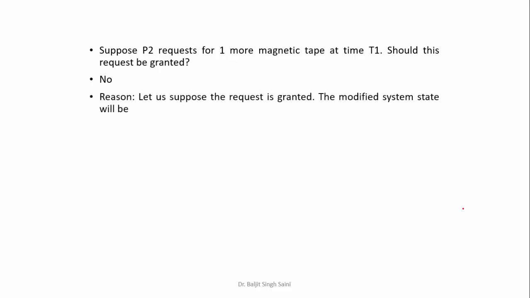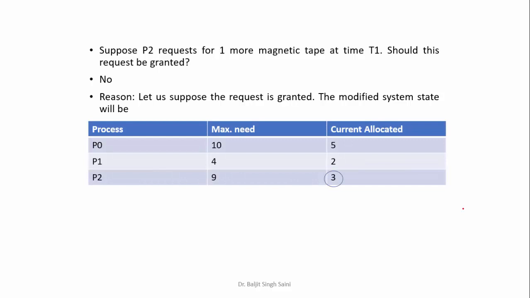Okay, so how do we do it? We just assume that we are going to grant this request of one more magnetic tape. If we grant this request, what will be the scenario? So the answer will be no. Let us see how it will be no.